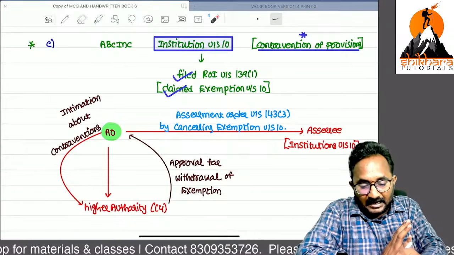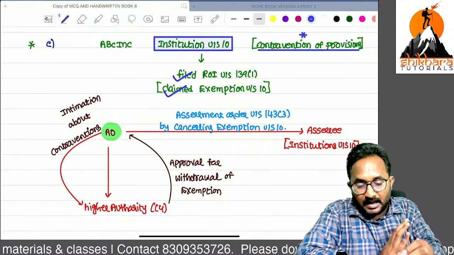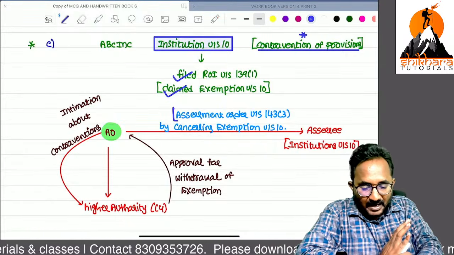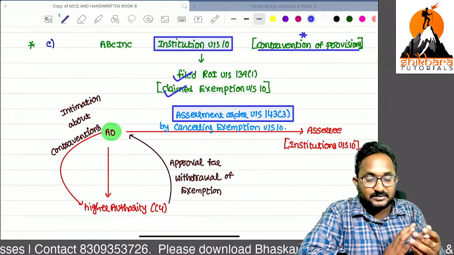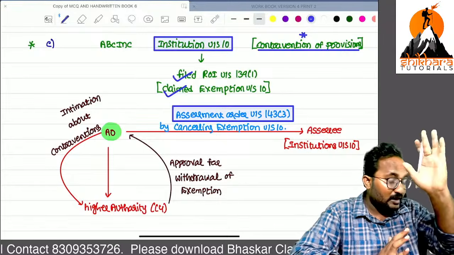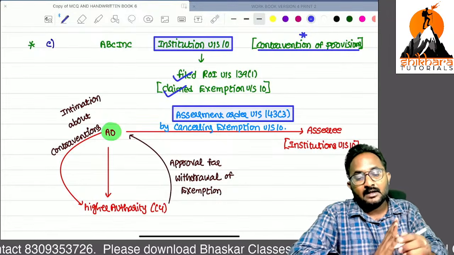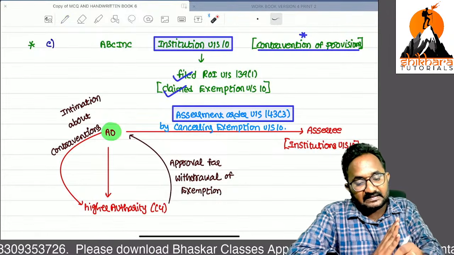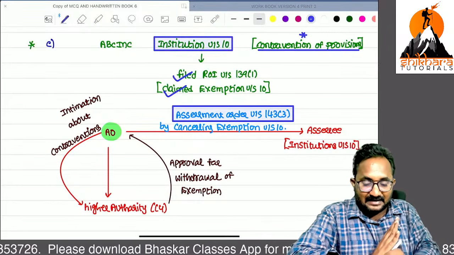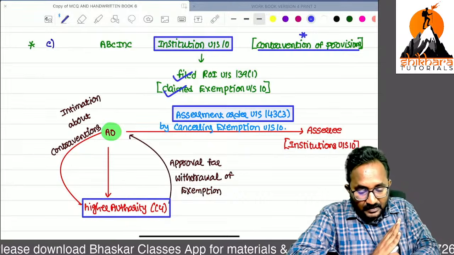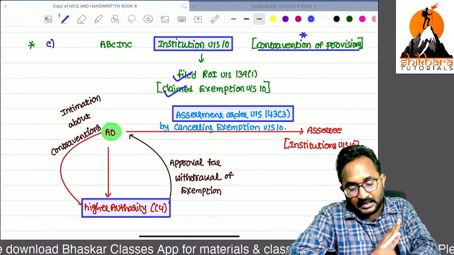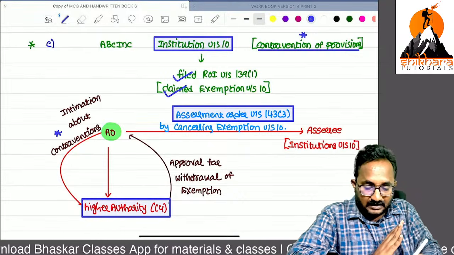So already he filed the return. Now we want to do what, ma? Scrutiny assessment. While passing the scrutiny assessment, can AO directly cancel this exemption? No. We don't have that much authority, because this registration and all these things are given by higher authorities like the central government. Now AO can pass the information about the contraventions to the central government.